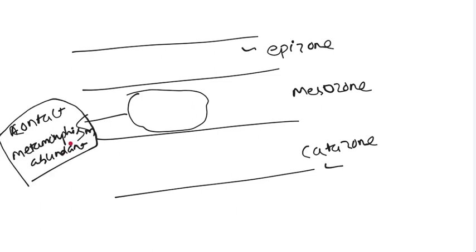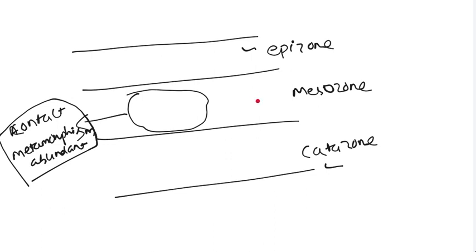So why is contact metamorphism most abundant in the mesozone? Because rock in the katazone already has a high melting temperature. So intrusion cannot convert it to metamorphic rock, since in the katazone the rock is under pressurized conditions. In the epizone, the rock is at very low temperature and is very cool. So the intrusion cannot increase the temperature to such a level that it converts to metamorphic rock. Also, the temperature of the intrusion decreases upward.